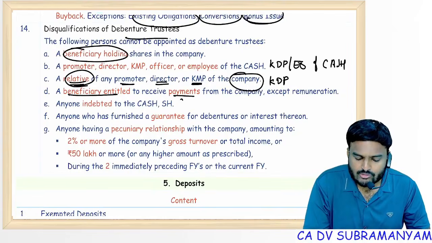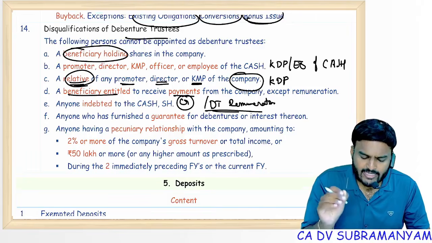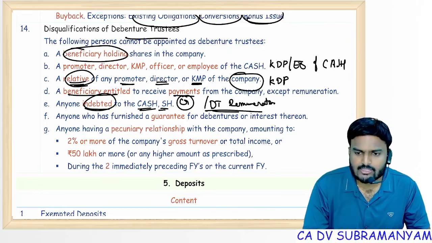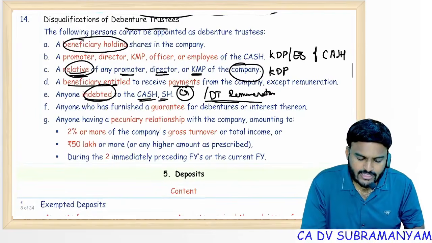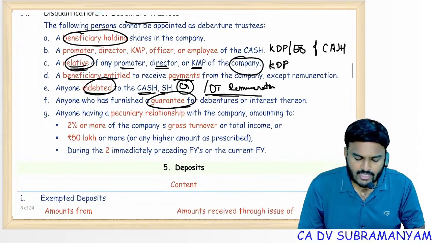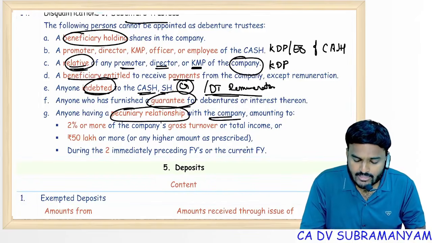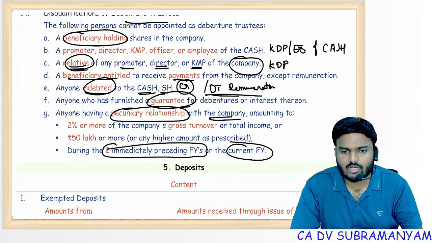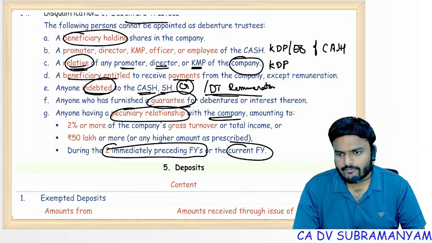Beneficiary entitled to receive the payments, nothing but creditor, but except debenture trustee remuneration. You are entitled to receive remuneration, not disqualified, except this amount. Any amounts if you are entitled to receive, you are disqualified. And debtor to the 5 companies: the company, associate company, subsidiary company, holding company, subsidiary of holding company, also disqualified. Anyone who has furnished a guarantee, surety also disqualified. And person having pecuniary relationship with the company also disqualified. That relationship should not be there in the current financial year. That relationship should not be there in the 2 immediately preceding financial years also. 2 years preceding and current financial year, yes, disqualified.